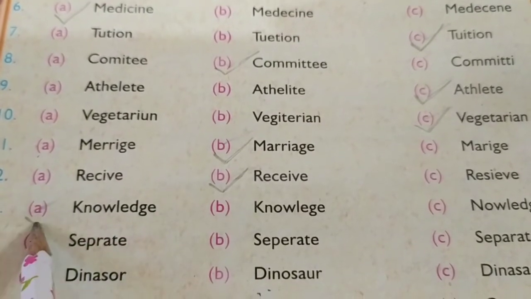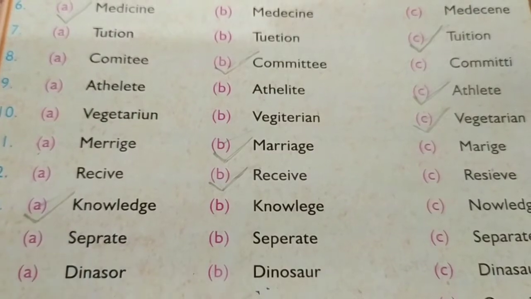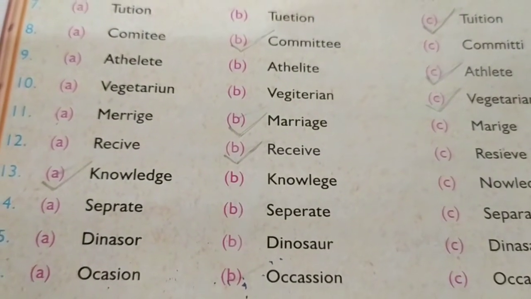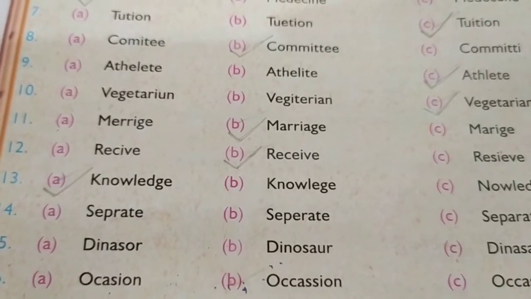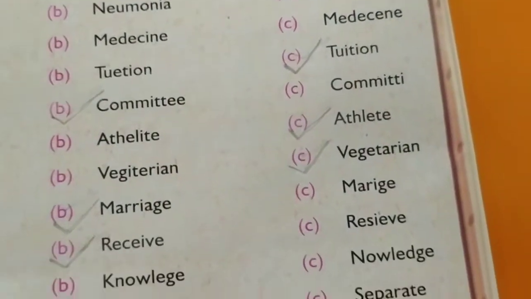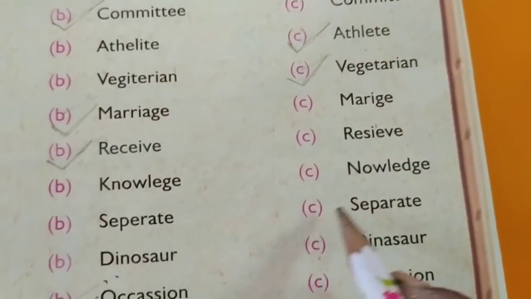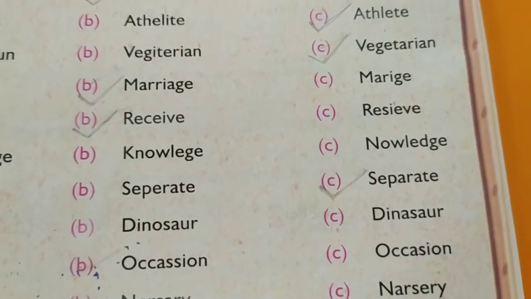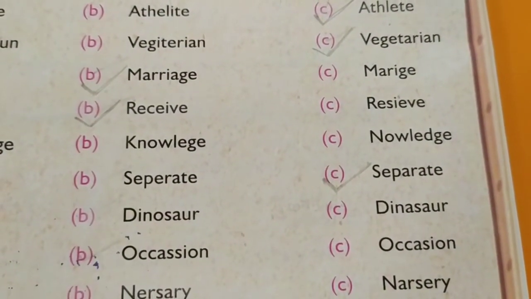Knowledge. Okay, so this is the correct spelling of knowledge. Next, 14th one, separate. So which is the correct spelling of separate? The correct spelling of separate is separate. Okay. Next, 15th one, dinosaur.